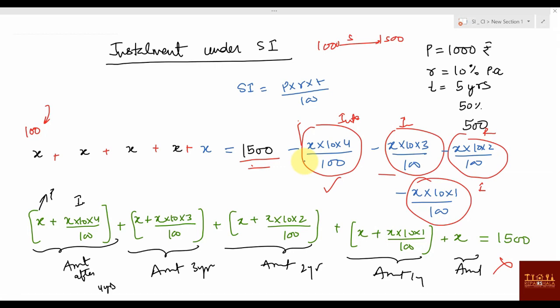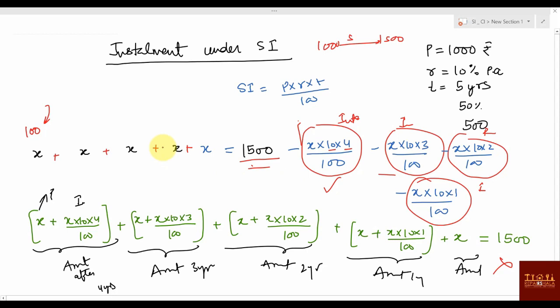100 rupees I have returned. How much have I actually used? Only 900 rupees. I have returned 100 rupees, so I don't have to pay any interest on this 100 rupees. I am returning it back to you, which means you don't calculate the 4 years' interest on that 100 rupees. On this 100 rupees, that x value at the 10% rate of interest for 4 years, you have to subtract from 1500.